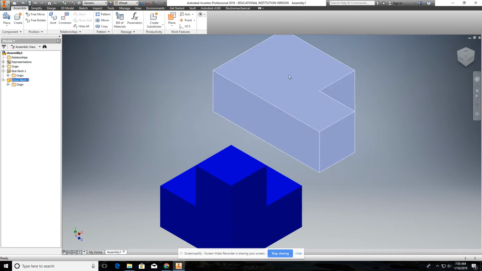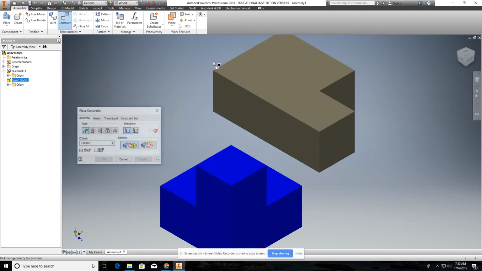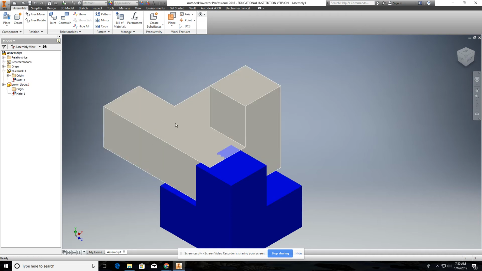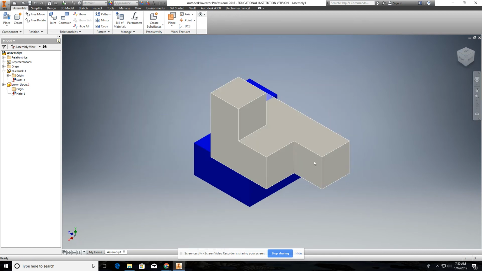Let's say we actually need this surface and this surface to be mated. So we go to constraints. Make sure we're on mate. Choose the top and that. And go to apply. Now let's say we need this surface over here, that surface right there